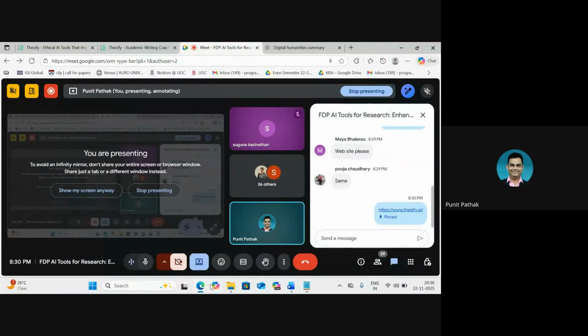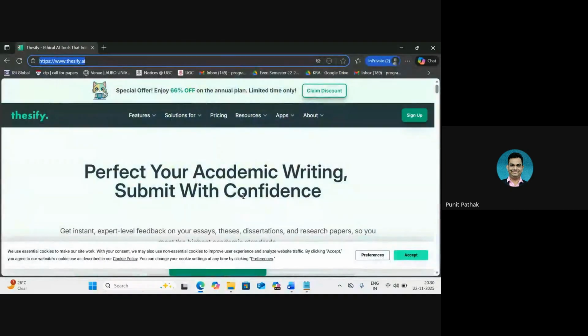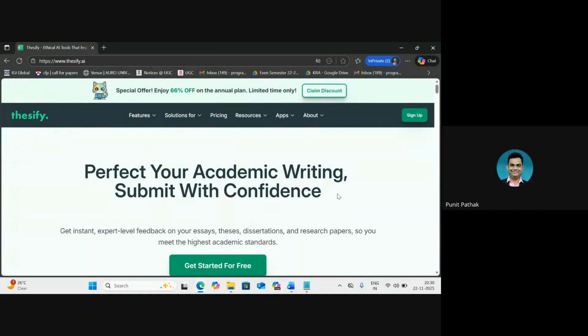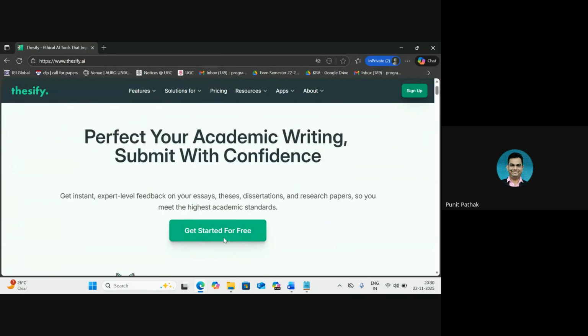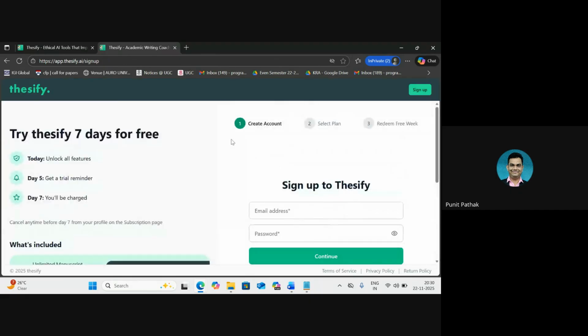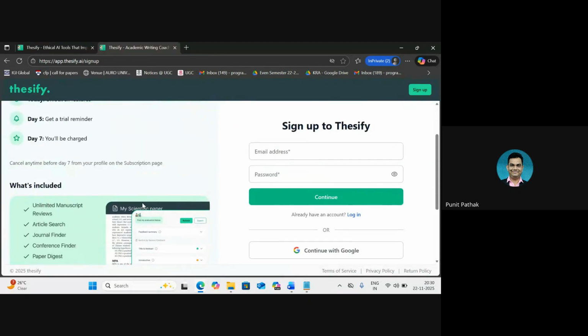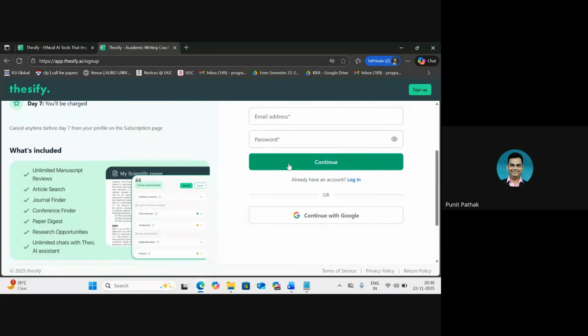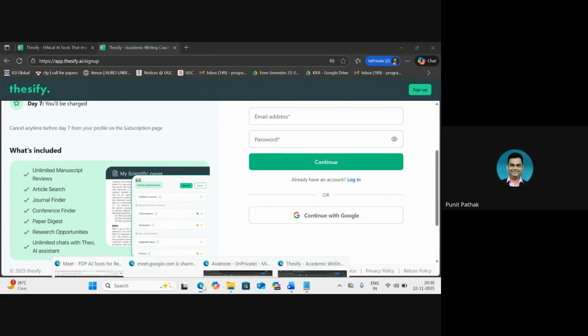And this is the homepage of Thesify where we can access the portal by clicking on Get Started for free or clicking on Sign Up alternatively. And once we click on it, it will bring us to this section where we can either enter our email account and get access to it, or we can click on Continue with Google, which would allow us to then go forward from there.